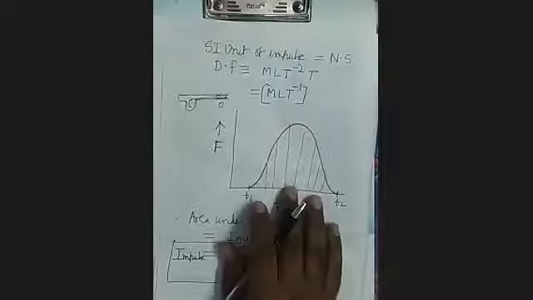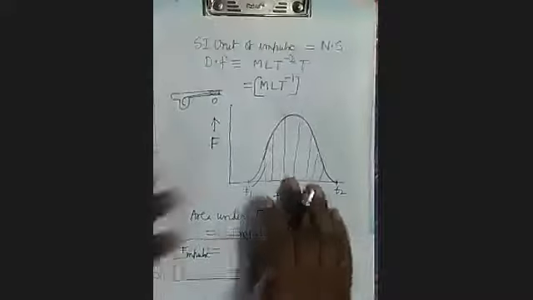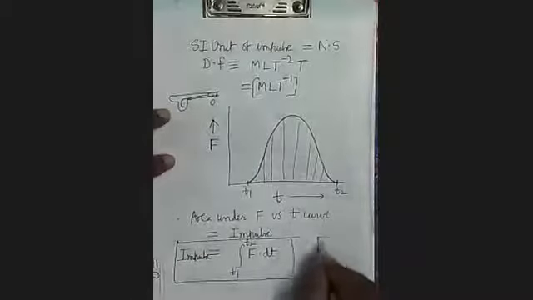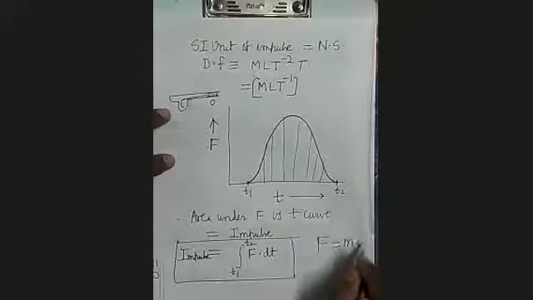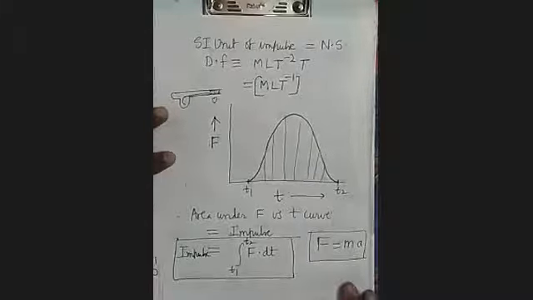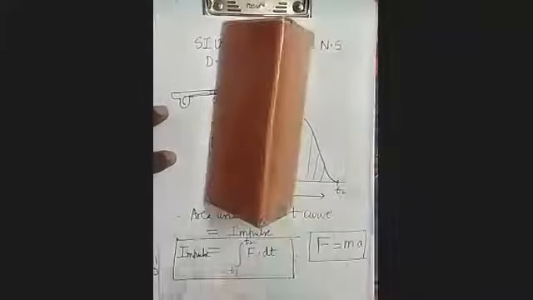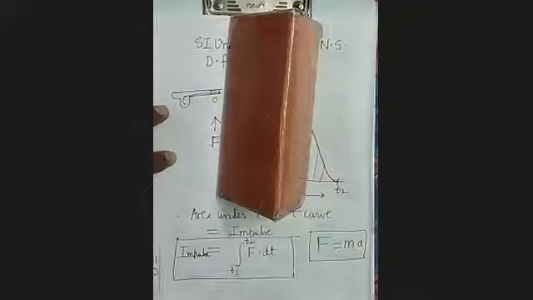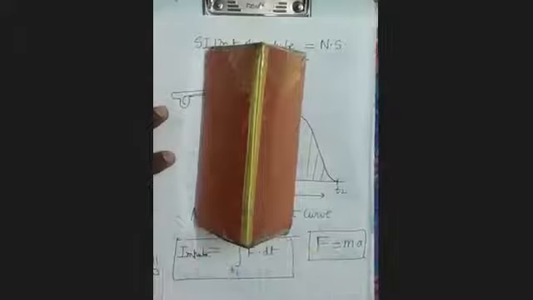Now, one more thing which I want to tell you: Newton's second law of motion, whose mathematical form is F equals m into a, is true for a single particle system. But if you apply a force on moving bodies, in that case also we apply Newton's second law. But these bodies are not single particle systems; they consist of a large number of particles.